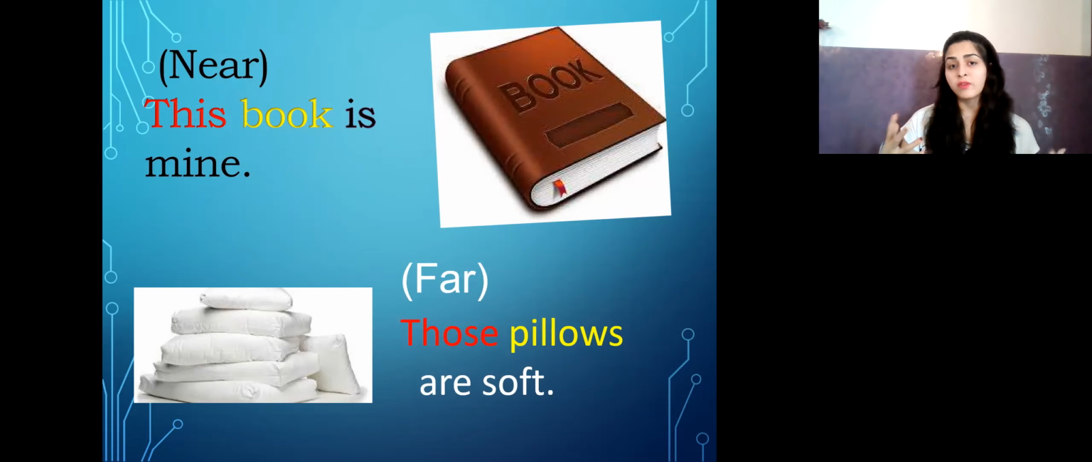Or if the place is far, such as in the slide, you can see an example is given of the pillows: those pillows. If the pillows were near, we would say these pillows. So singular and plural have also been shown in the examples. There is one book and therefore this, and there are many pillows, therefore those.